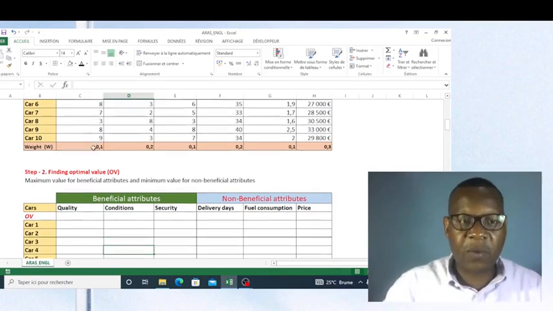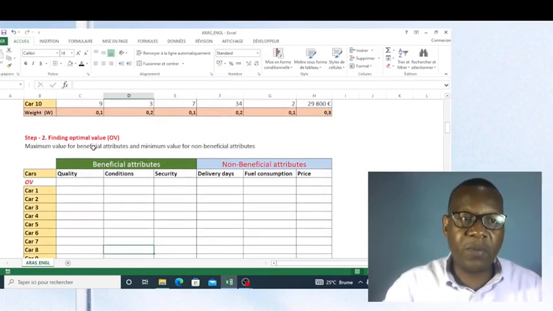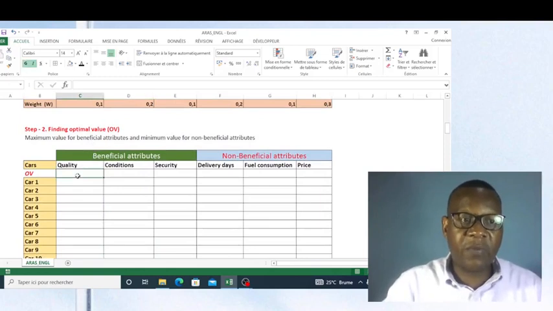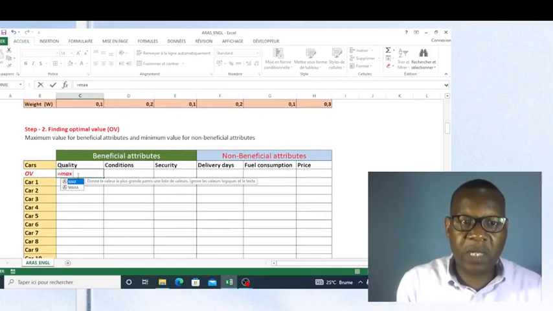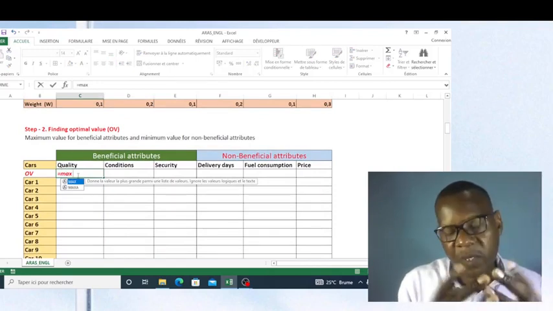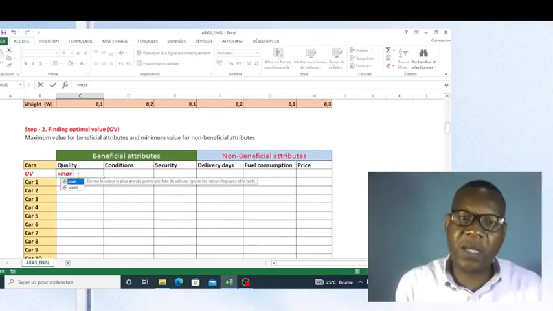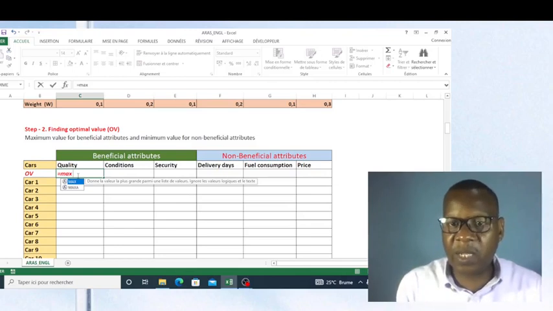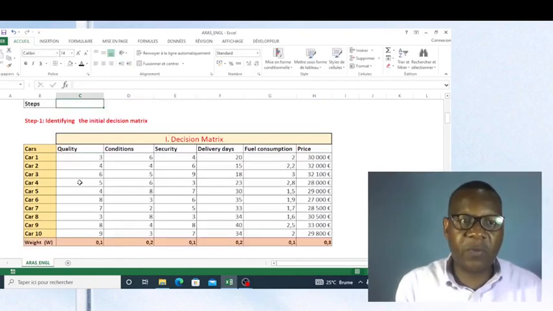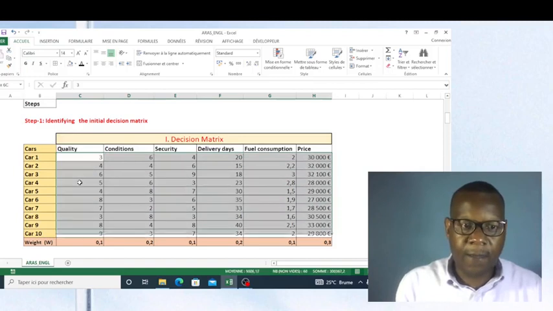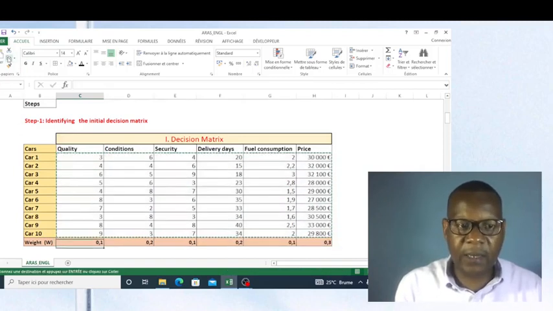Now, friends, we are going to select the optimal value. I use the function maximum here, because quality, conditions, and security are considered beneficial attributes, but delivery days, fuel consumption, and price are considered non-beneficial criteria, for which I must find the minimum value. To find the optimal value, I need to copy all these values so as to identify the optimal value like this.